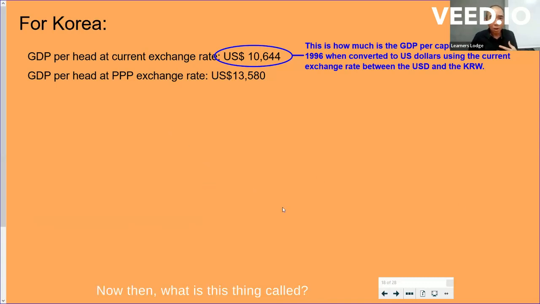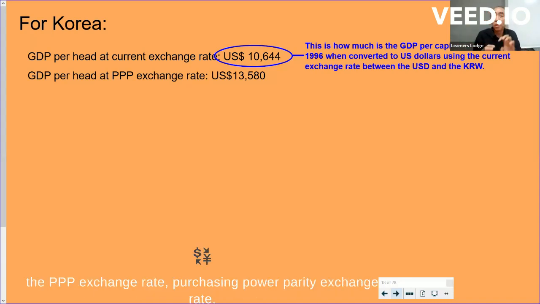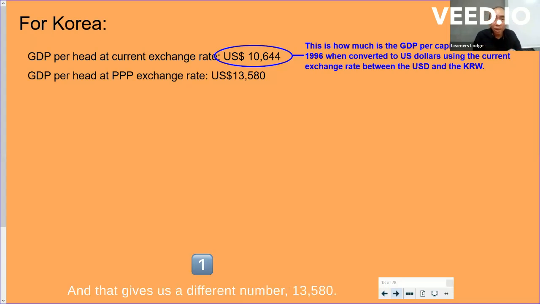Now then, what is this thing called PPP, GDP per head at PPP exchange rate? So this number is actually taking the amount of Korean won, or GDP per capita measured in Korean won in 1996, converting to US dollars. Instead of using the market exchange rate, which will give us 10,644, we are using what is called the PPP exchange rate, purchasing power parity exchange rate, and that gives us a different number, 13,580. But what does this number mean?